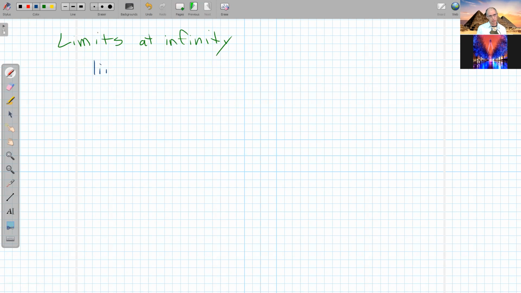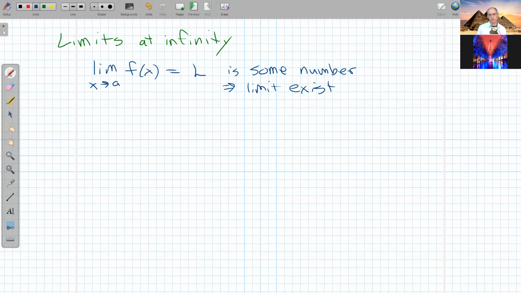So if I take the limit as x approaches some number a of some function, and we claim that the limit is L, right? So L is some number. Which means the limit exists. Now, it's possible for a limit to not exist, and that can happen in a few different ways. So sometimes limits don't exist.